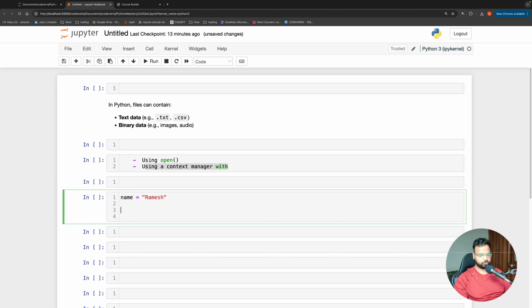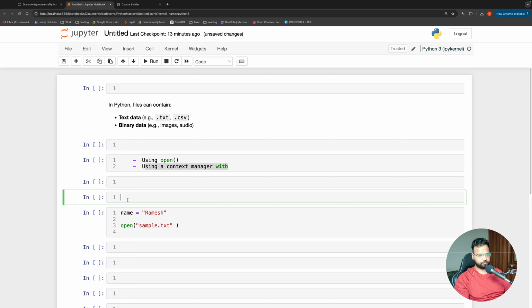Okay, so I'm going to use the function open. And I'm going to give the name of a file. I can name the file anything. Let me call it sample.txt. I'm calling it sample.txt. Now this file does not exist.